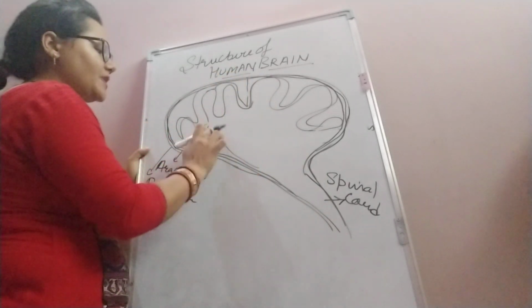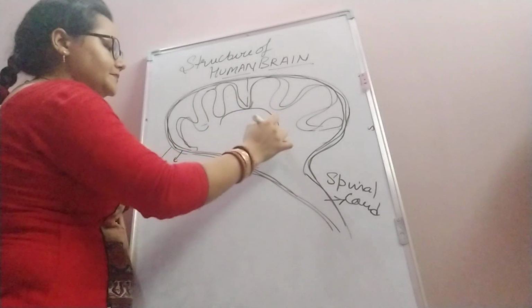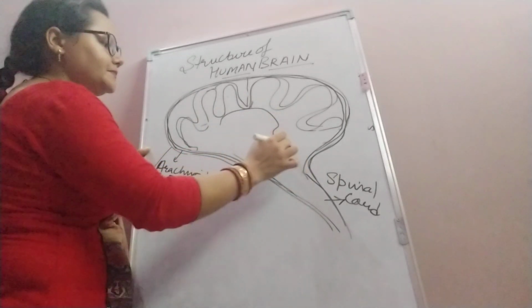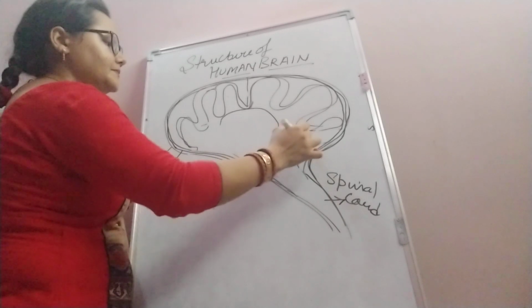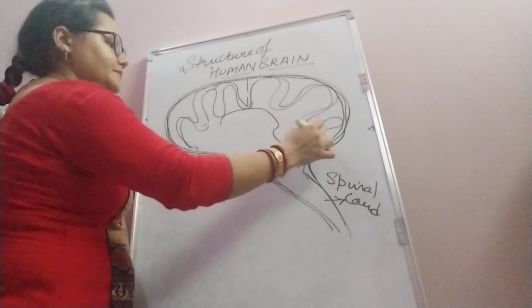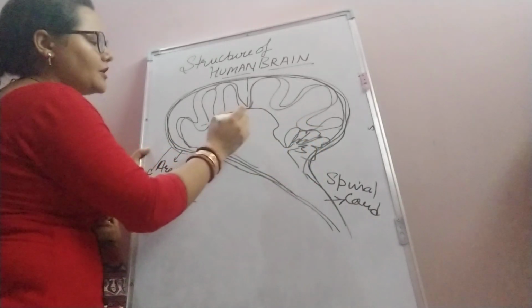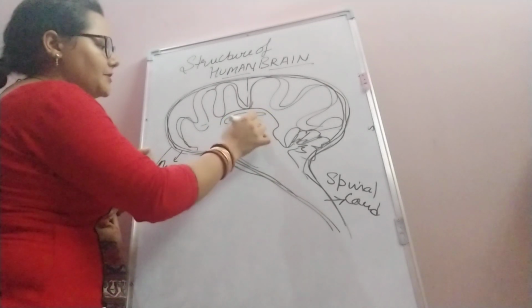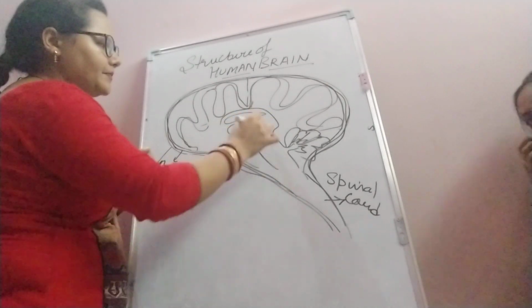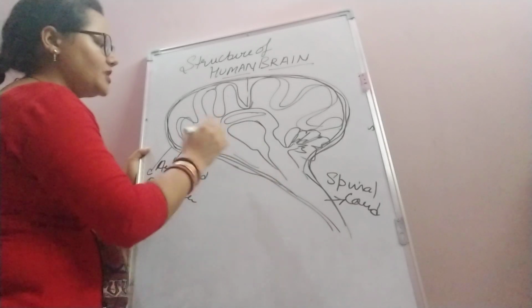Let us draw the midbrain. This is the midbrain.